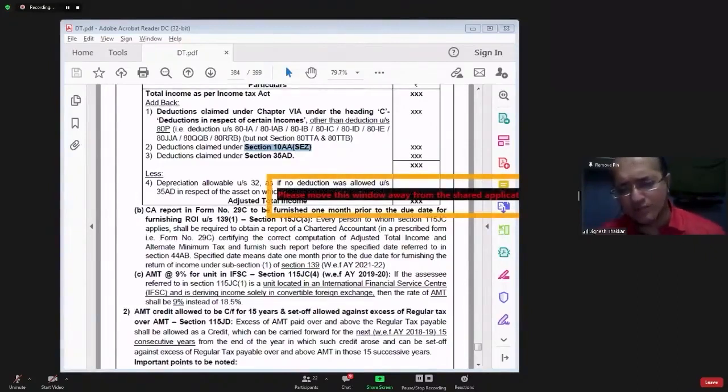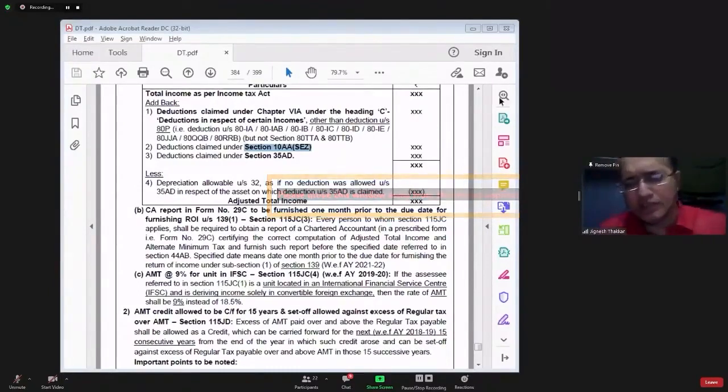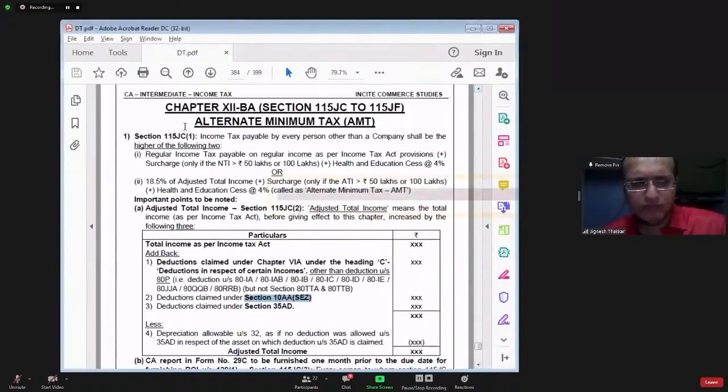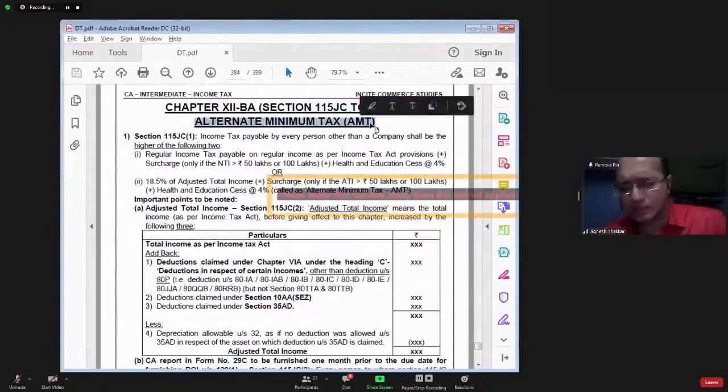And once you are out of the tax holiday period, government will get heavy taxes. Government says, we want to stabilize our tax collection. Therefore, we are coming out with a concept of alternate minimum tax.